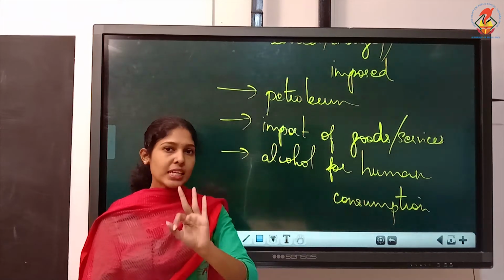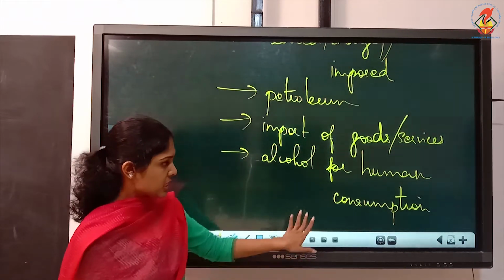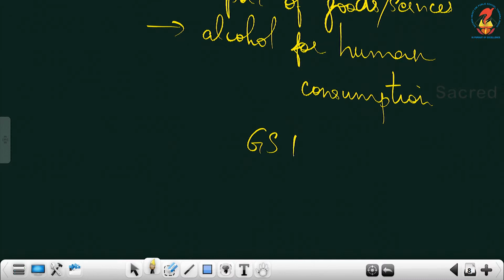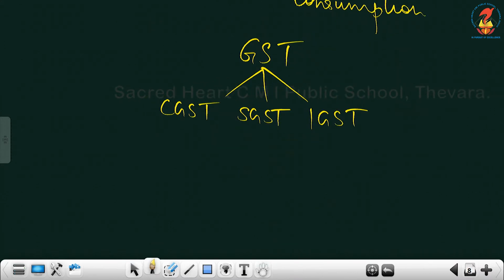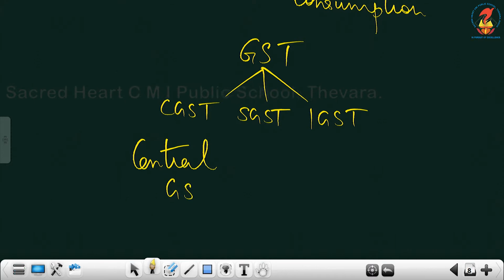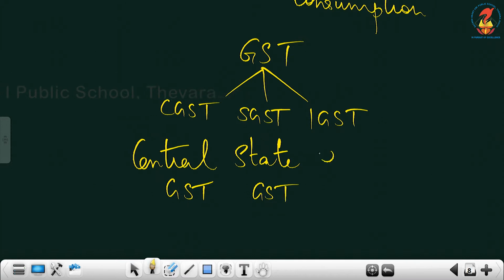Then we have three types of GST, that is CGST, SGST and IGST. I'll write the full form also. CGST means Central Goods and Services Tax. SGST means State Goods and Services Tax.